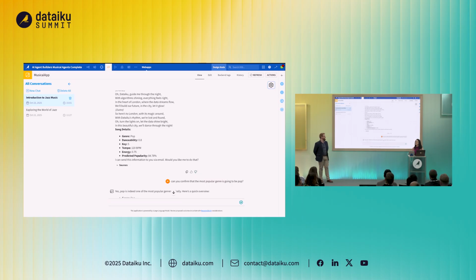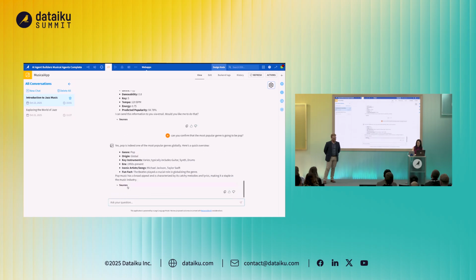So here, we're using our question, our prompt, to ask it to query that real-time machine learning predicted popularity model. And it's actually come back as, yes, pop is one of the most popular genres globally. You can see here, broad appeal. So we may decide to use this going forward. Are you happy to? Do you want us to email that across? Sounds good. Yeah. Awesome. Start as we mean to go on. Email to me, please.